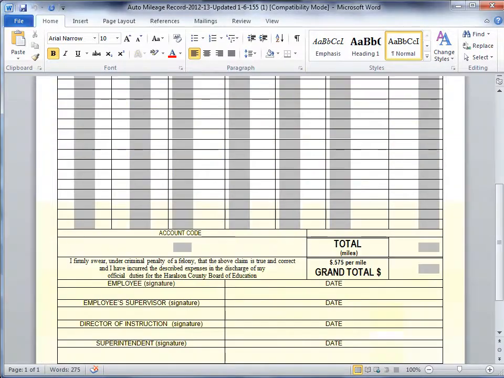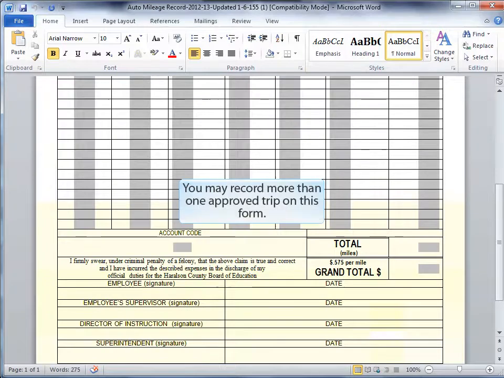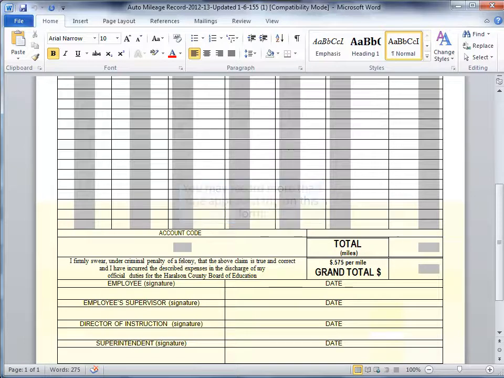For those making multiple trips in one month, you may record all of your mileage on one form. You do not need to create a new form for each individual trip. Total the number of miles that you are reporting on your form. Multiply the total number of miles by the established rate and enter the total here. You do not need to enter in an account code. This will be completed by the district office.